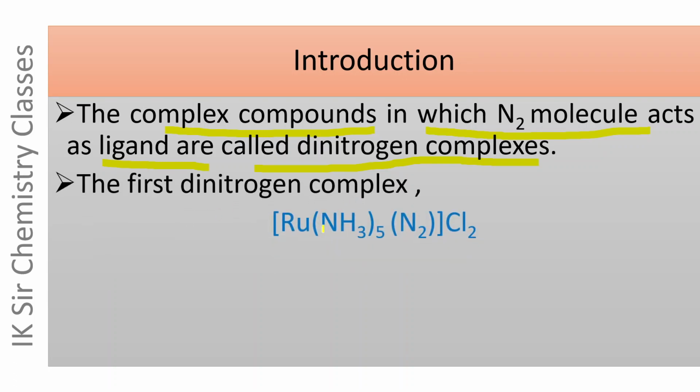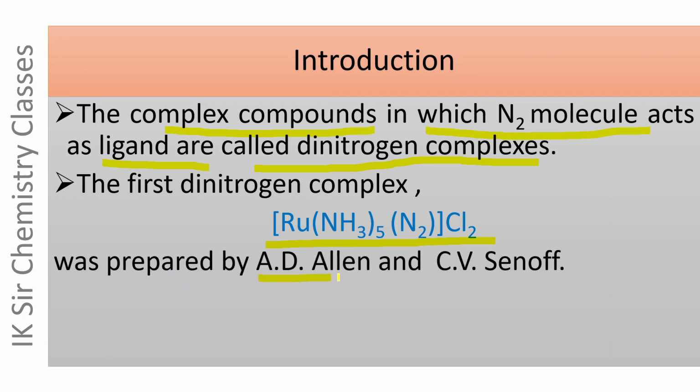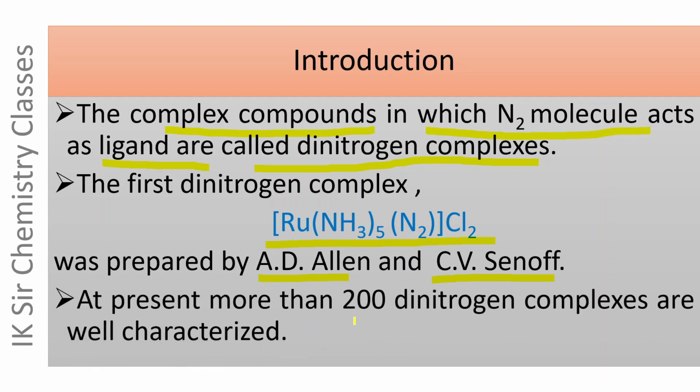The first dinitrogen complex, [Ru(NH3)5N2]Cl2, was prepared by A.D. Allen and C.V. Senoff. Thereafter, dinitrogen complexes of almost all the transition metals have been prepared and characterized. At present, more than 200 dinitrogen complexes are well characterized.